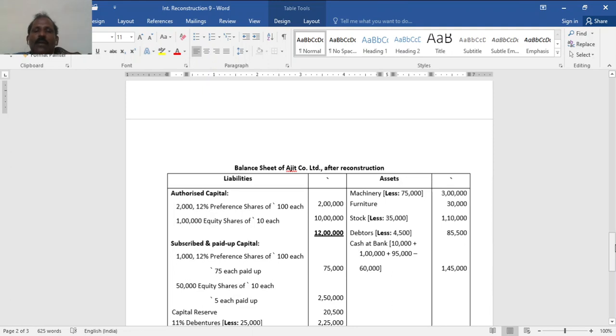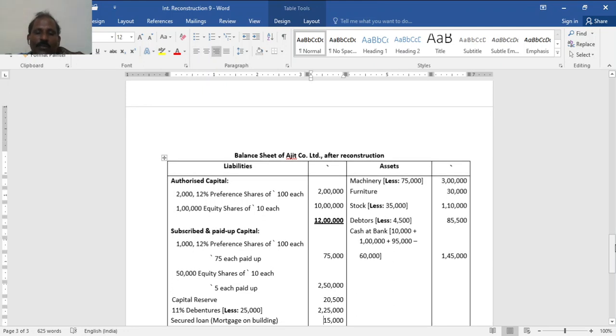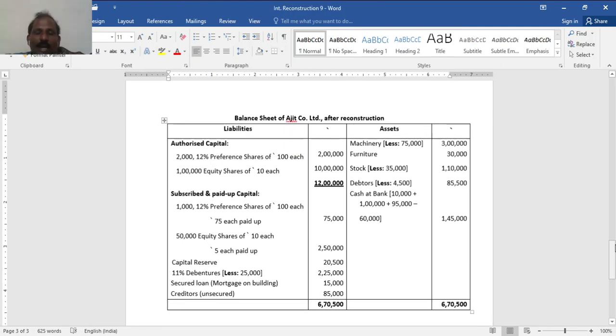Now the balance sheet after reconstruction. Authorized as it is. Subscribed: 1,000 12% preference shares reduced by 25, means 75 rupees. Then 50,000 equity shares first reduced to 3, then 2 rupee call made, so it is 3 plus 2, 5 rupees, 2,50,000. Capital reserve from the last entry is 20,500. Then 11% debentures, in place of 9% debentures, 2,25,000. Mortgage out of 75,000, 80% redeemed or paid means only 20% remains, that is 15,000.